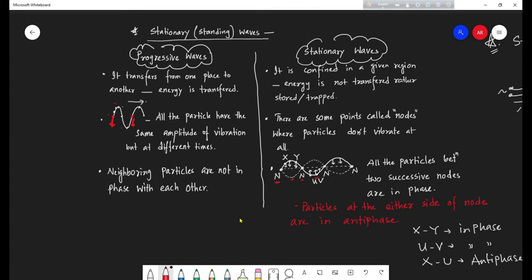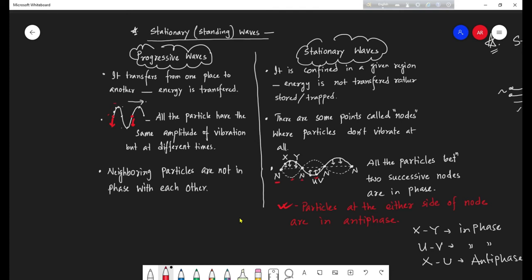What we can restate is that particles on either side of the node are in antiphase. They are not in phase, they are in antiphase, either side of the node. So X and Y, U and V are on either side of the node.